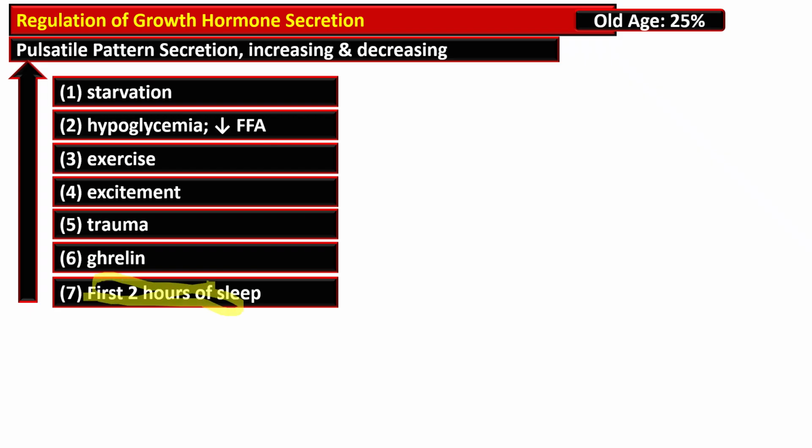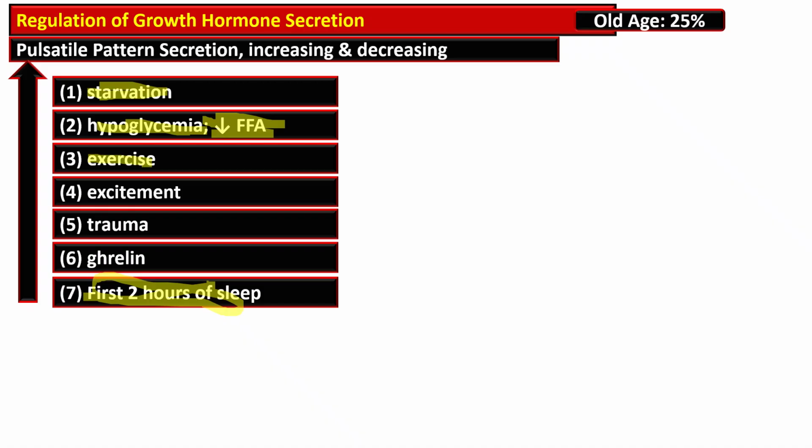The other stimulatory effects are starvation, especially with protein deficiency, and hypoglycemia, which is associated with low blood sugar, or low free fatty acids in the blood, which are also responsible for growth hormone secretion.